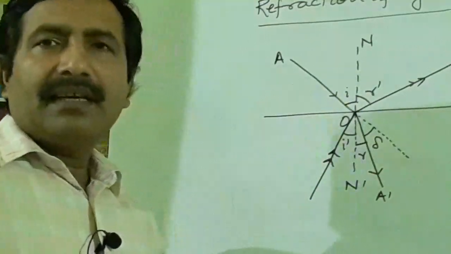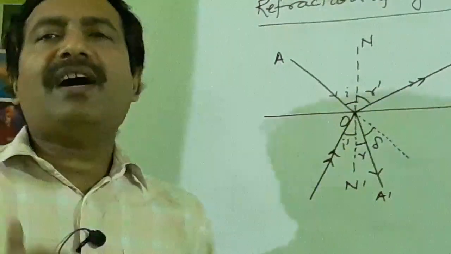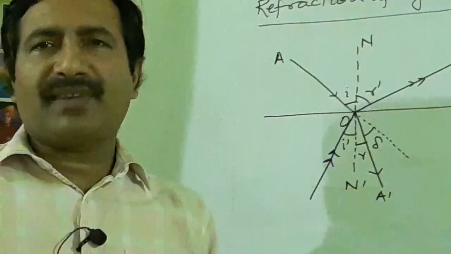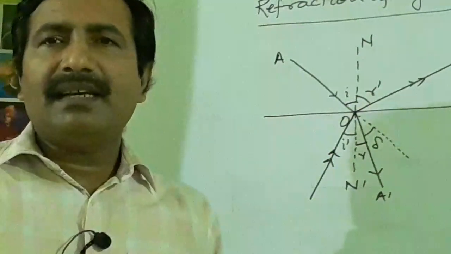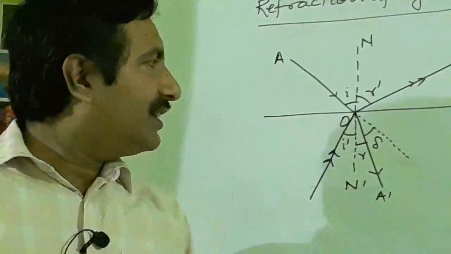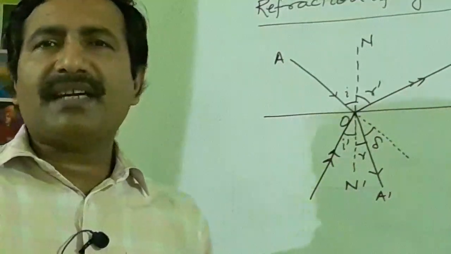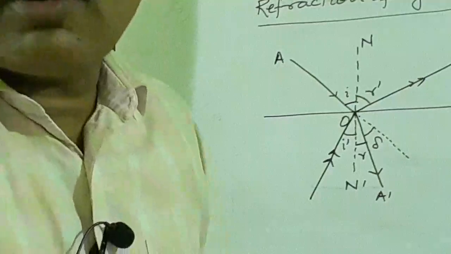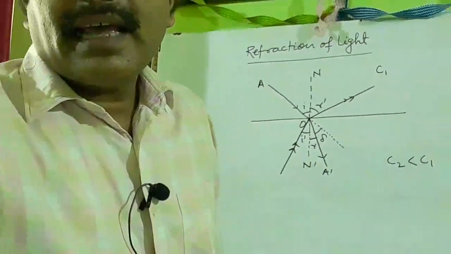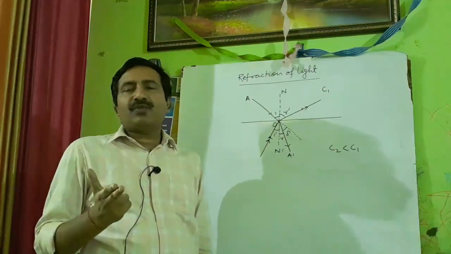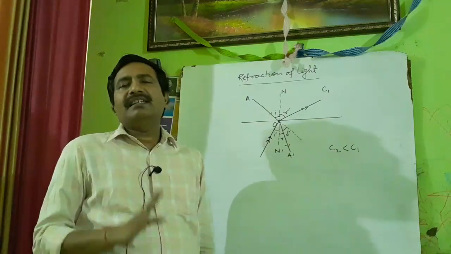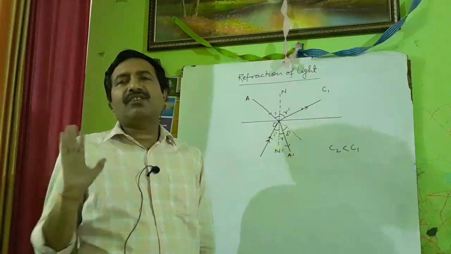What does it mean? It means that if a ray of light undergoes refraction, the angle of refraction can be less than the angle of incidence, or more than the angle of incidence. If the angle of incidence and angle of refraction become equal, then this phenomenon is not said to be refraction of light.